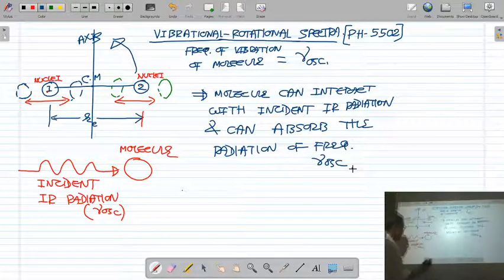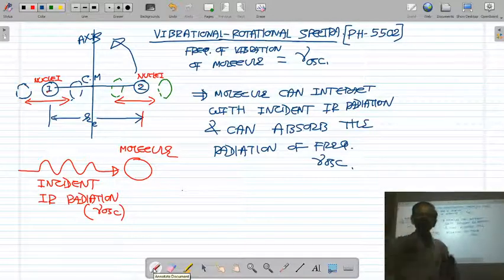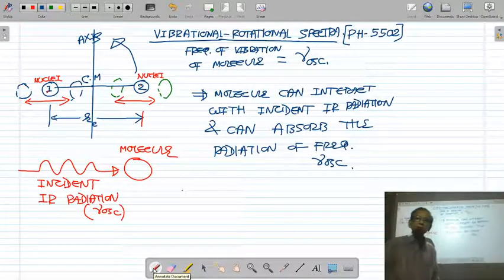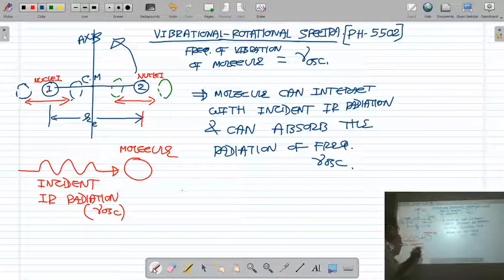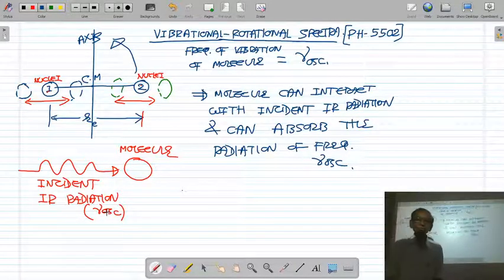And when a molecule absorbs an incident infrared radiation of frequency nu oscillation, it goes from a lower vibration level to an upper vibration level and gives the absorption spectrum. So the molecule will absorb the incident infrared radiation of frequency nu oscillation and gives the absorption spectra.